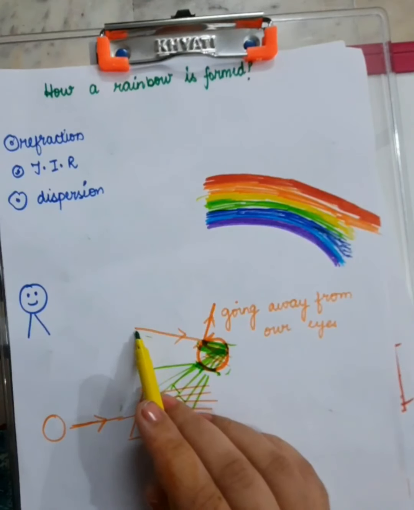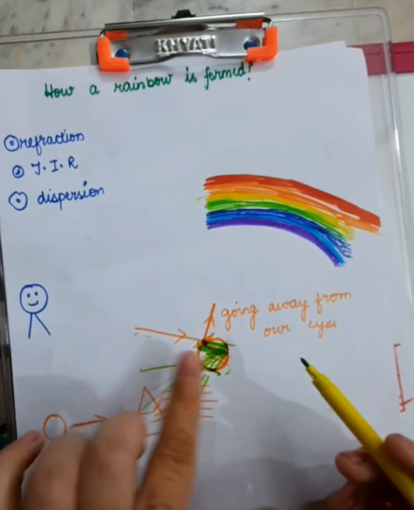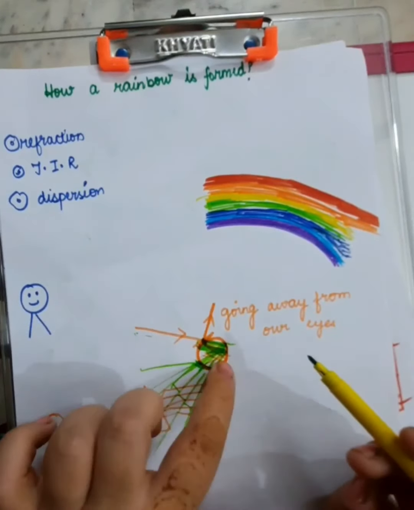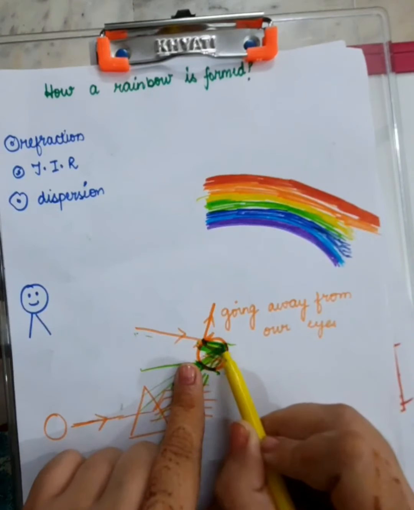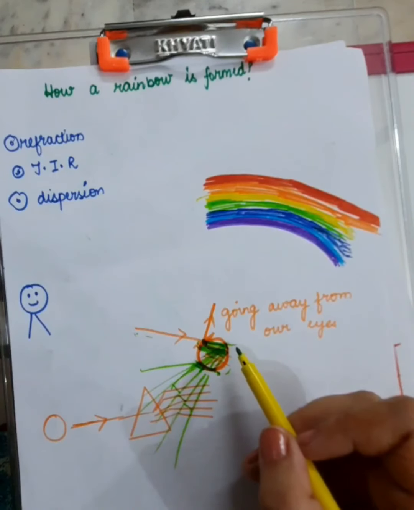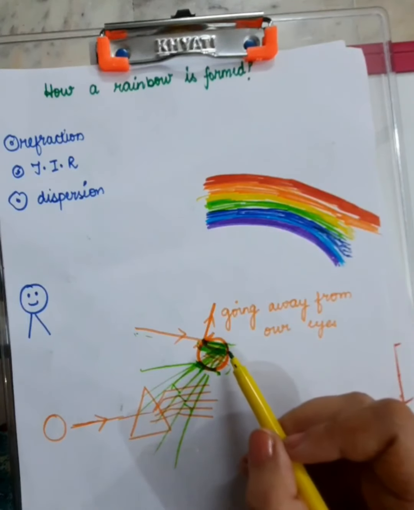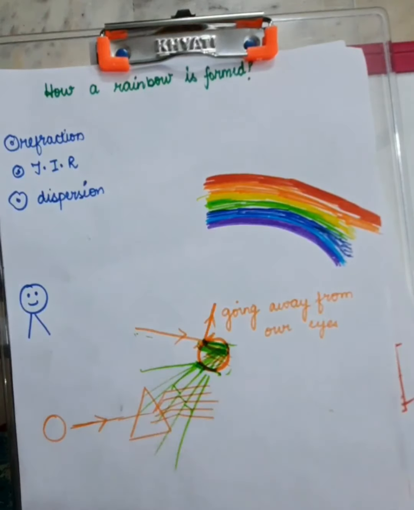First refraction took place when the sunlight was entering from vacuum, from air, to this water droplet. And after that, second refraction took place when these rays were reflected in the same medium, क्योंकि एंगल ज़्यादा था, angle was greater than the critical angle, and the third refraction is taking place over here.